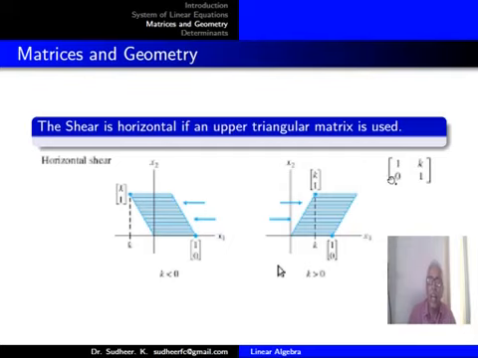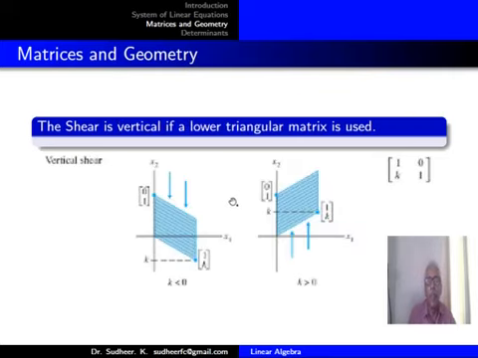For that, you need to know the determinant. If the determinant is positive, you will get shearing towards one side, and if the determinant is negative, you will get shearing towards the other side. You try to find out which type of determinant, positive or negative, will make the left or right shearing, with different examples.